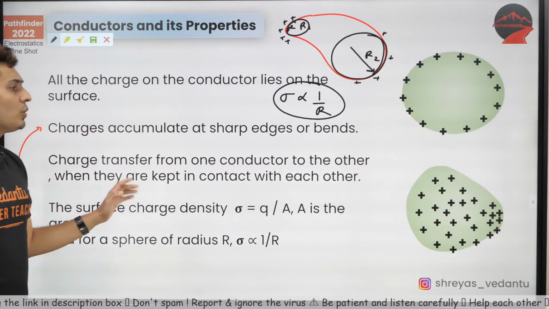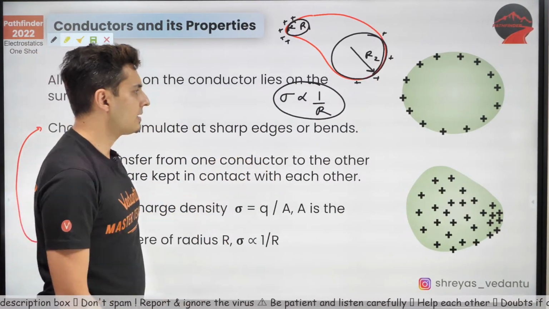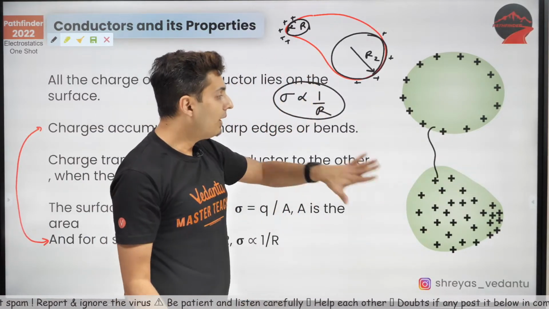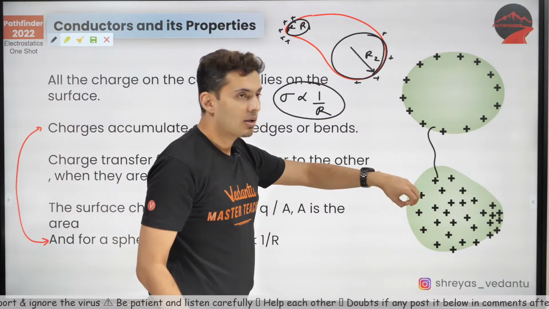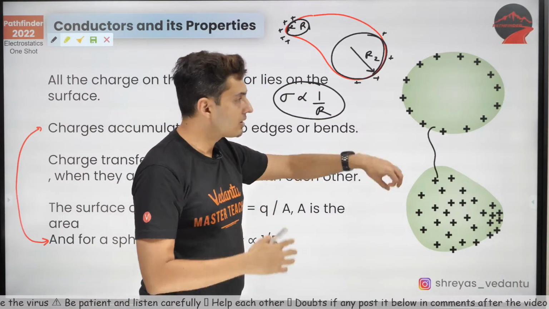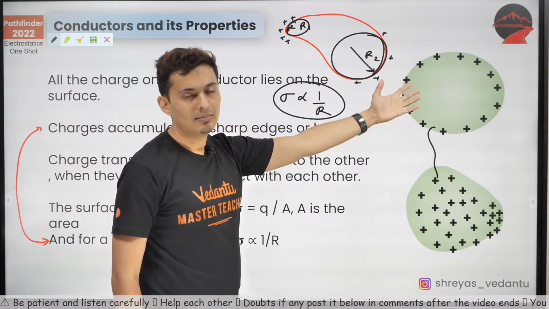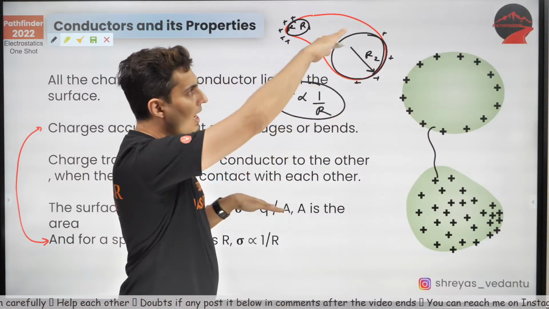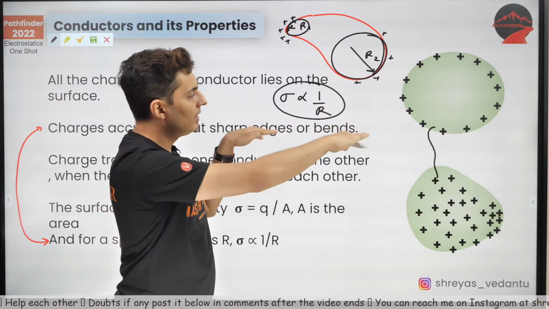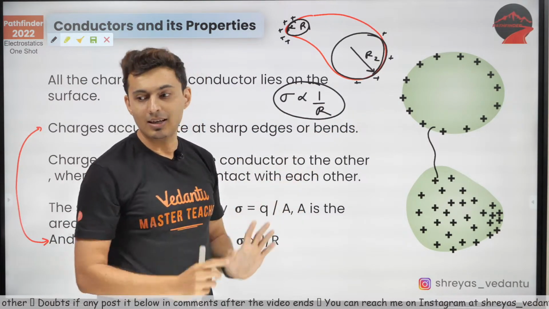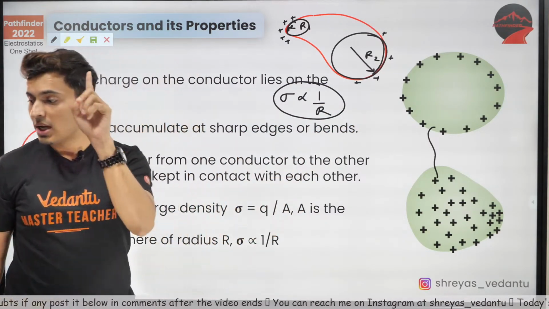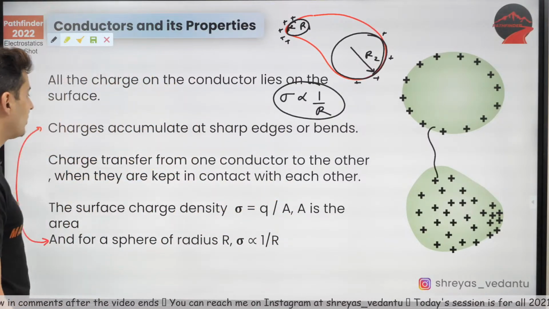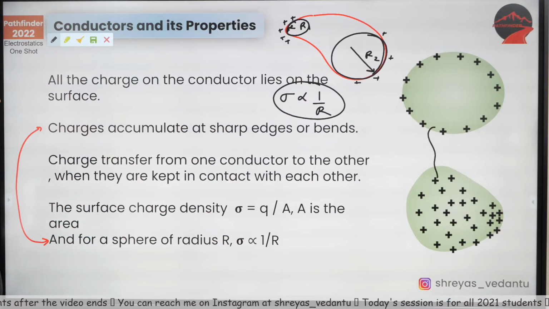When you connect two conductors, what will happen? The one which is at higher potential will start reducing its charge. The one which is at lower potential will start increasing its charge. The charges will flow from high potential to low potential till the potentials become equal and everything is at the same potential. This is very, very important.